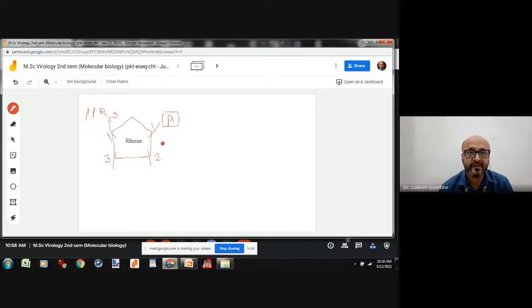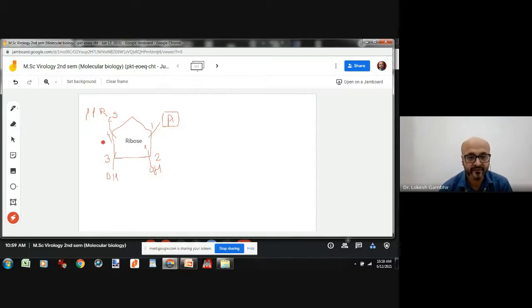So what is the difference between DNA and RNA? That is the major thing that one should be able to understand. The first difference is in the nomenclature. We call it deoxyribose in DNA, and here we are using only ribose sugar, so there is no deoxy. That means at the 2' position there will be an OH group, as well as at the 3' carbon there will be an OH group. Whereas in DNA this particular oxygen is not present. That's why we call it deoxy.